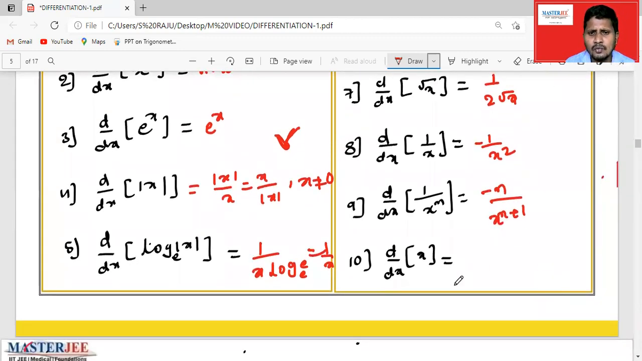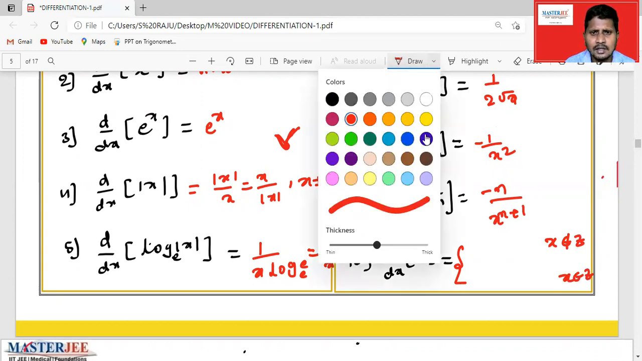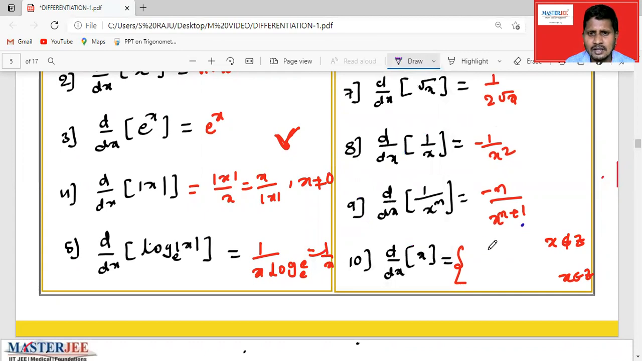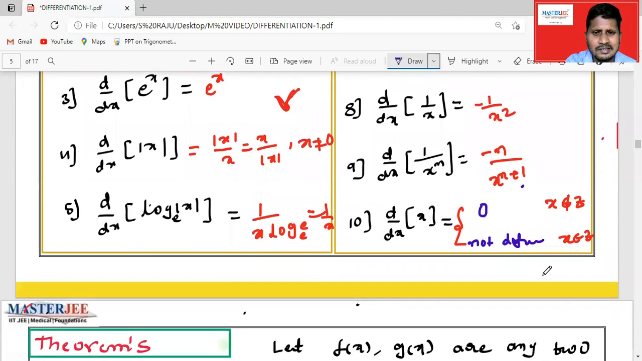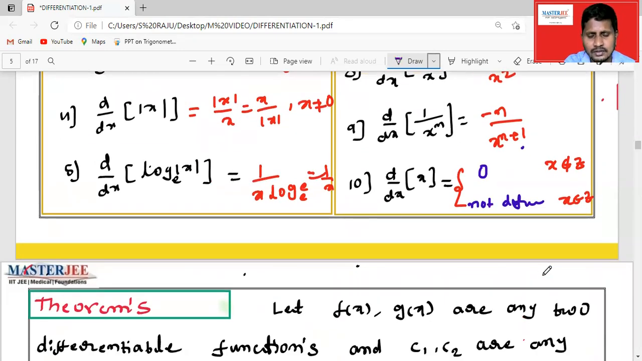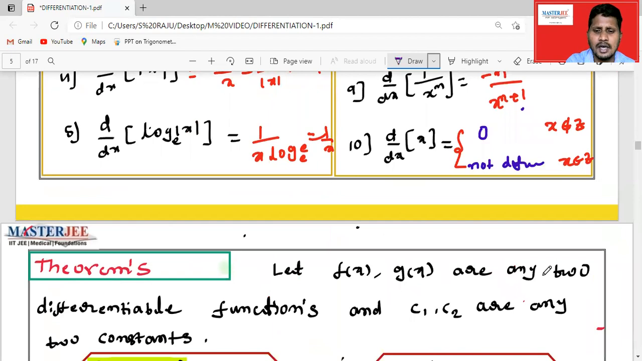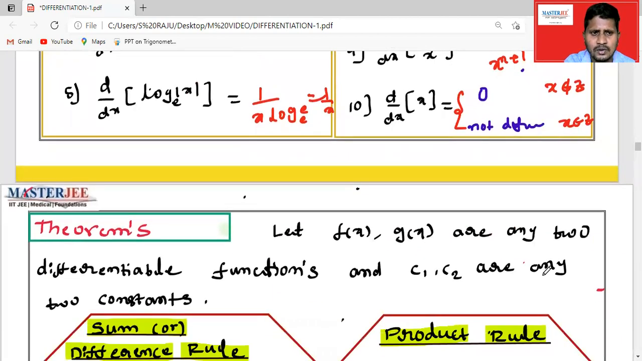So finally, what is the derivative of the greatest integer function? There are two cases: x doesn't belong to Z, and x belongs to Z. When x doesn't belong to Z, the derivative of the greatest integer function is 0, and when x belongs to Z, it is not defined. Not defined means the derivative does not exist at x belongs to Z, meaning at every integer, the left hand derivative is not equal to the right hand derivative.